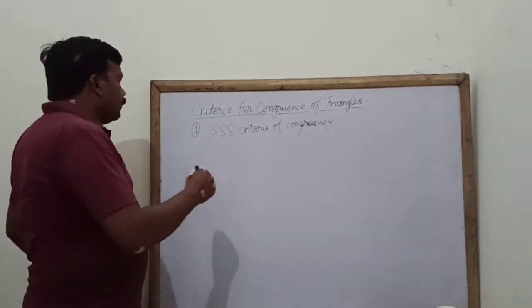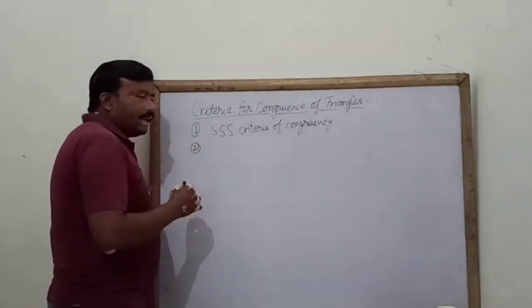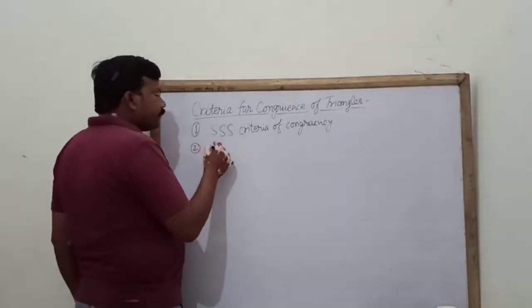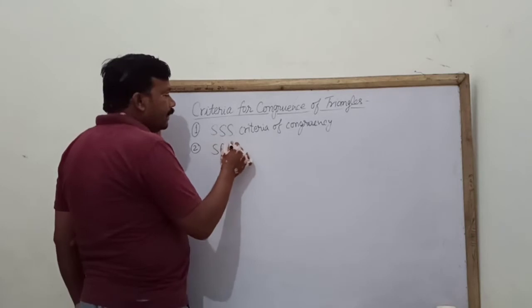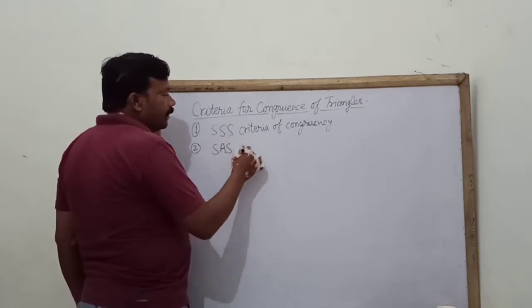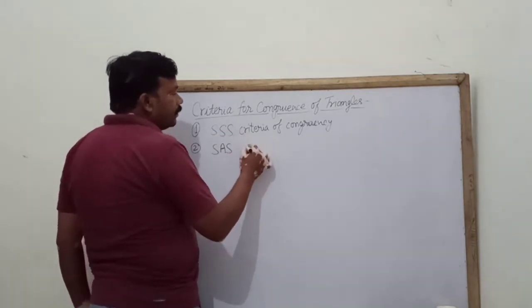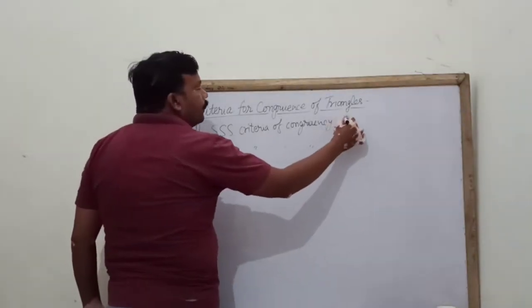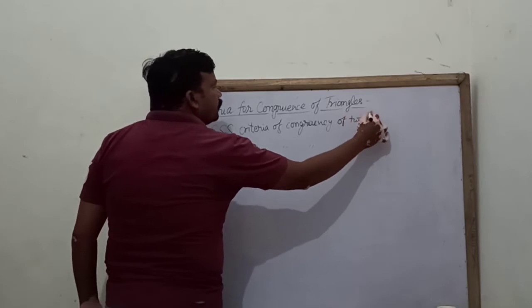And second one is called an axiom, which is the side angle side criteria of congruency of two triangles.